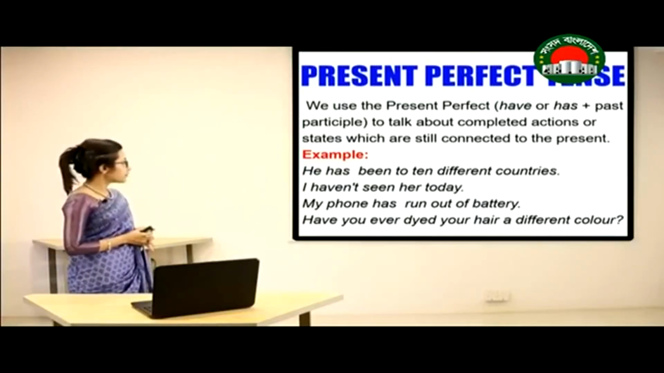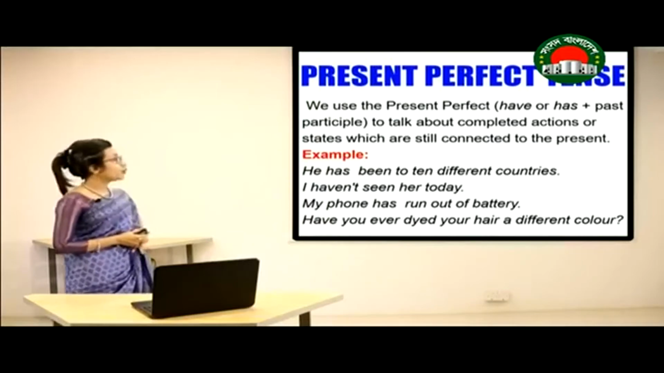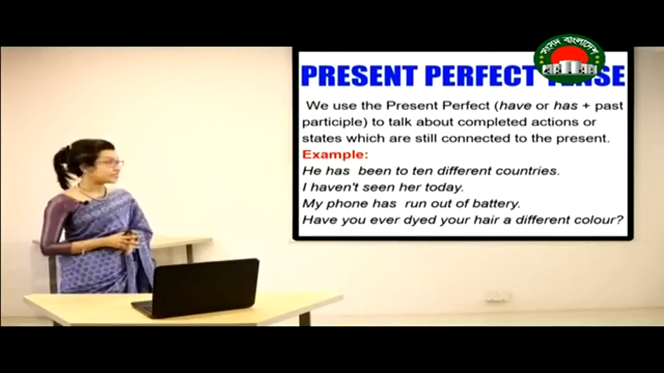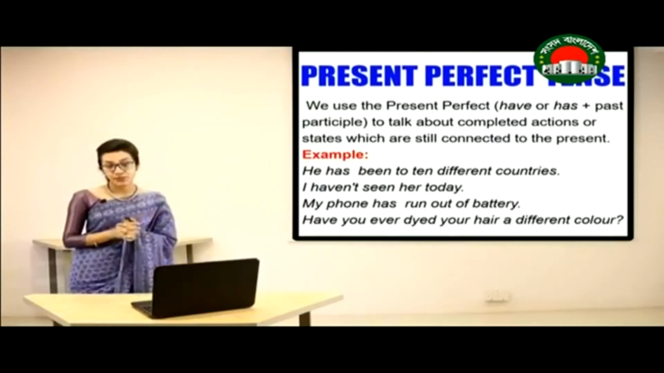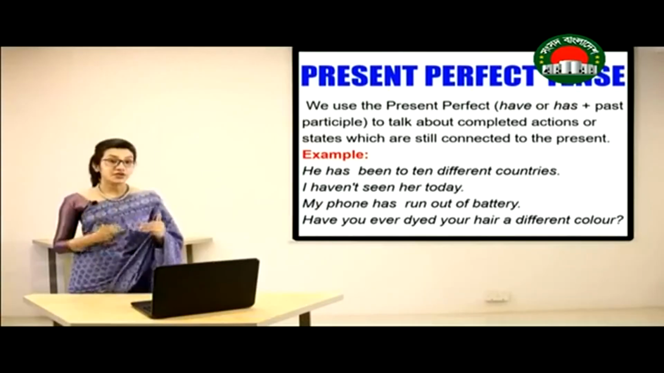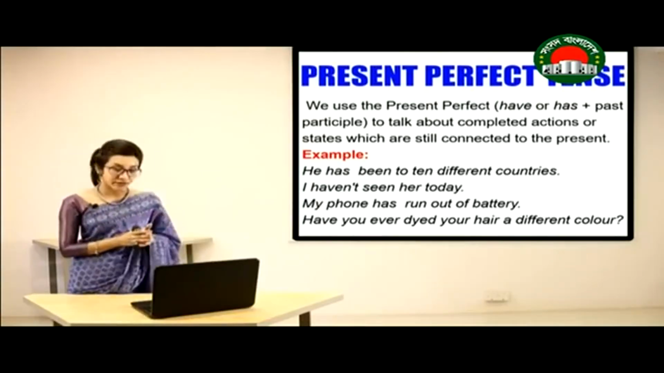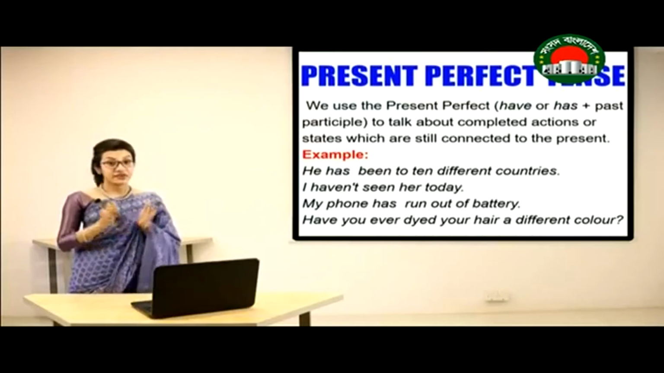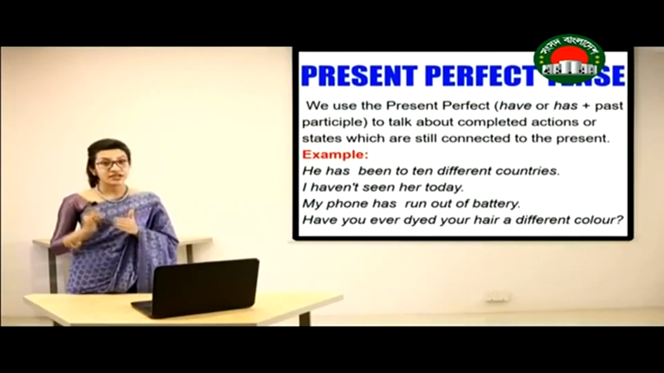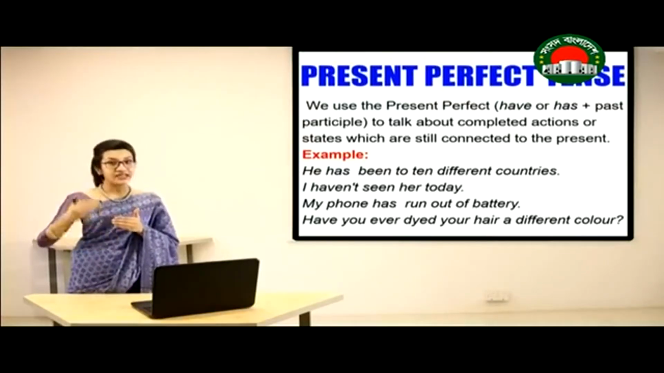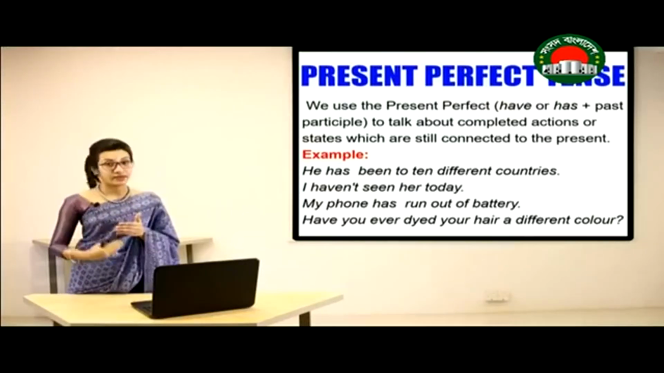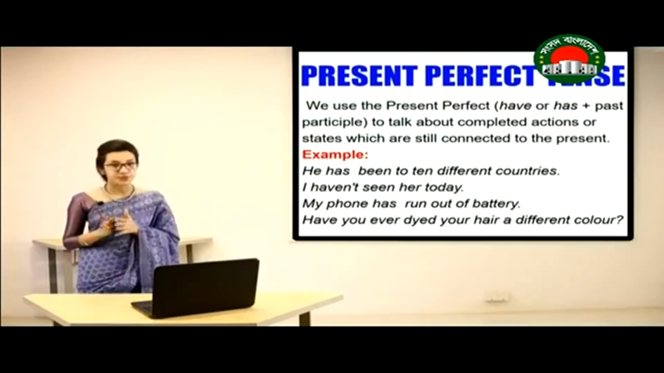Now how can we define present perfect tense? We use present perfect to talk about completed actions or states which are still connected to the present, which means that the event or action has already been over, but the result or effect is still present at the moment. It is still connected to the present.